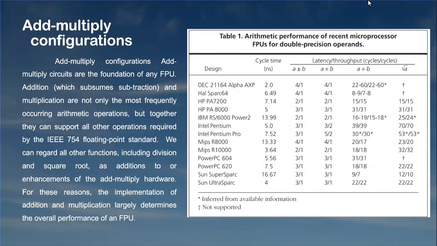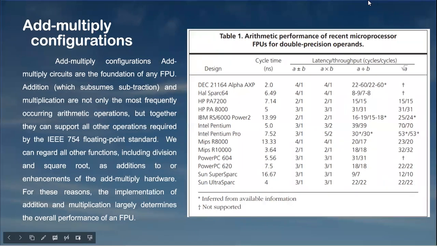Add multiply configurations. Add multiply circuits are the foundation of any FPU. Addition, which subsumes subtraction, and multiplication are not only the most frequently occurring arithmetic operations, but together they can support all other operations required by the IEEE 754 floating point standard. We can regard all other functions, including division and square root, as additions or enhancements of the add multiply hardware. For these reasons, the implementation of addition and multiplication largely determines the overall performance of an FPU.